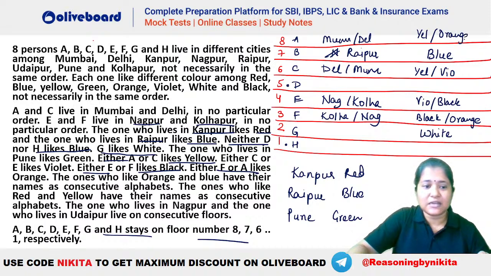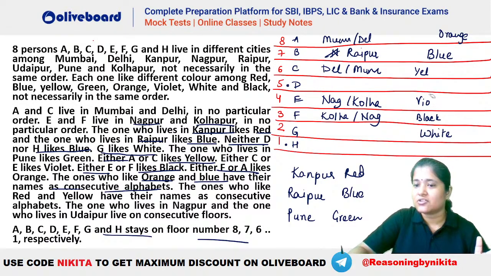It is given that the ones who like orange and blue have names as consecutive alphabets. So orange and blue should be consecutive. This is your blue, so orange has to be here. If this is orange, this has to be yellow, because yellow can be in A or C. And if this is yellow, this has to be violet, because violet had only these two options. If this is violet, this has to be black. So we have got the colors now.